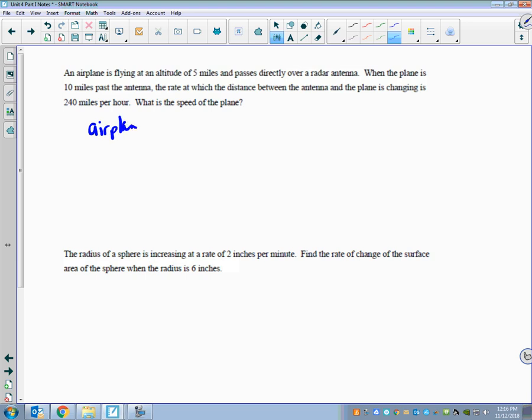So, I feel again that this is going to be a triangle. Gosh, I'm struggling. So, if I have my airplane here, I'm not going to attempt to draw it. And it passes at an altitude of 5 miles, so that would be this length, right?